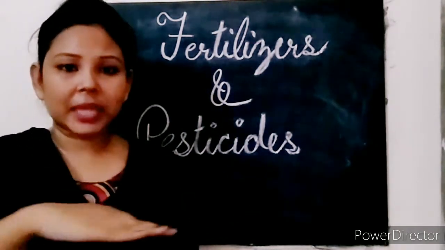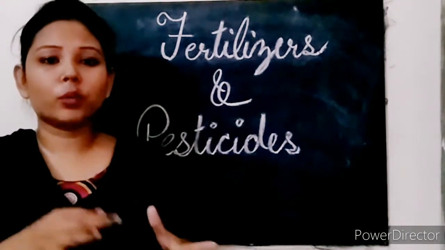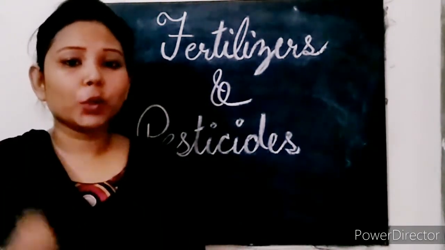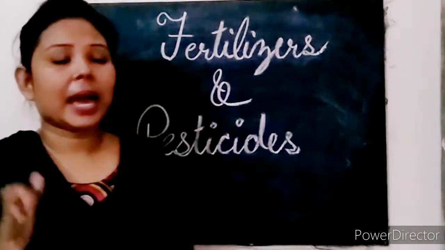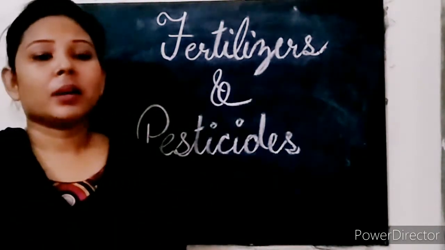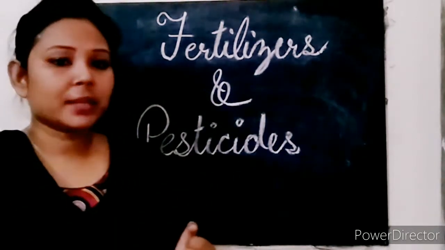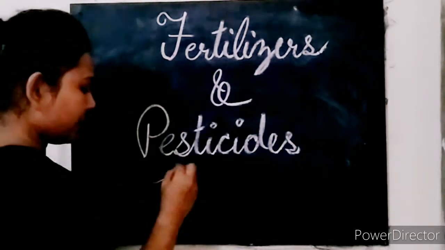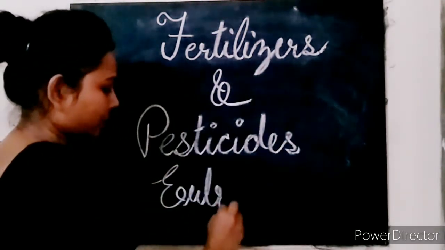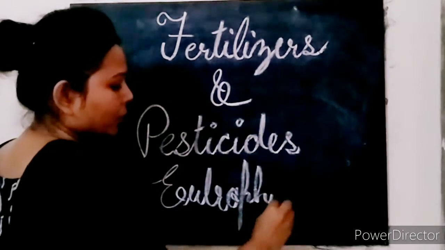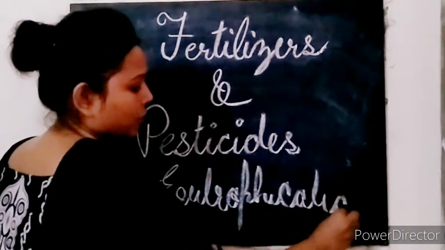And the thick layer of algae over the water is known as eutrophication, okay, and even algal bloom is also the name for this, okay. So the spelling is eutrophication.